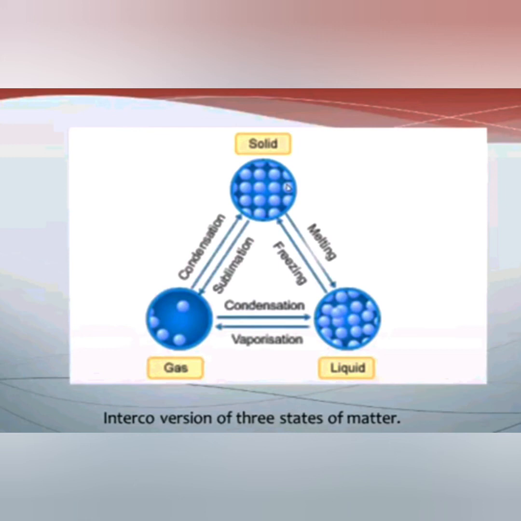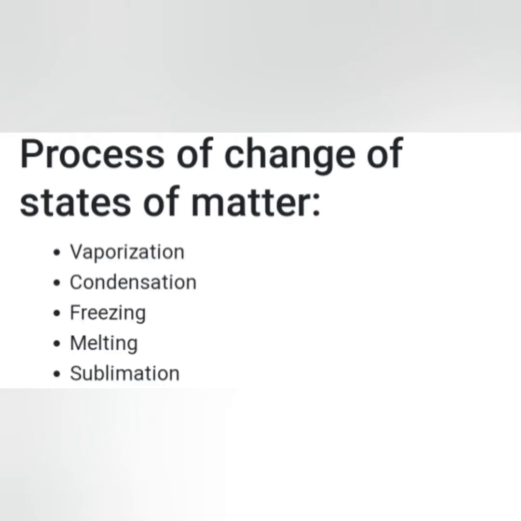So this is the chart which tells us about the interconversion of the three states of matter: solid to liquid, liquid to gas. In solid to liquid we have learned about melting and freezing, in liquid to gas condensation and vaporization, and in solid to gas we have to learn about sublimation. So these processes of change of state of matter are vaporization, condensation, freezing, melting and sublimation. These are the processes related to the interconversion of states of matter by changing the temperature.